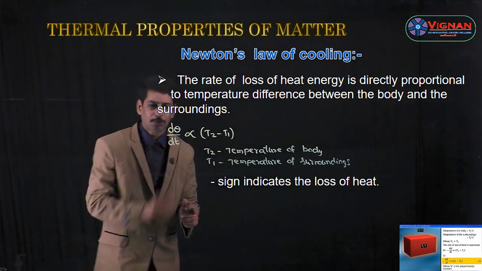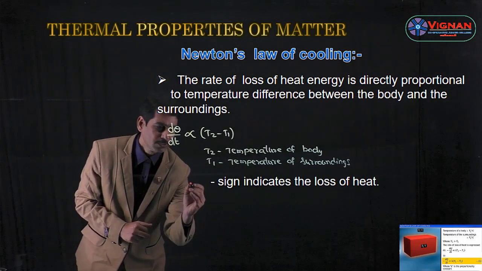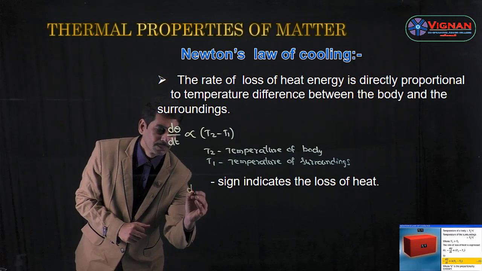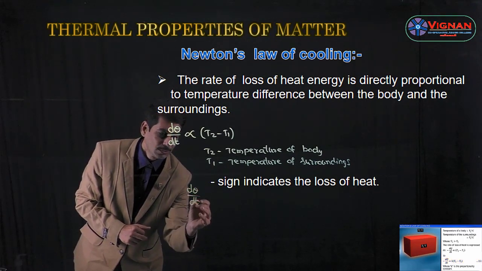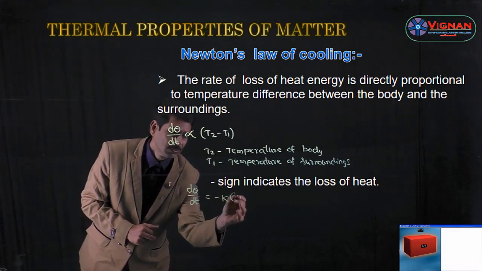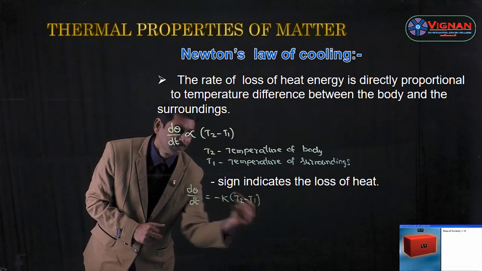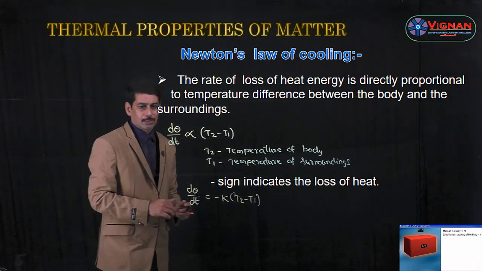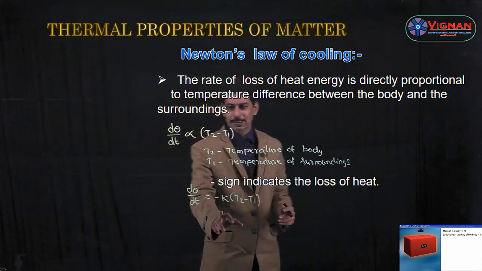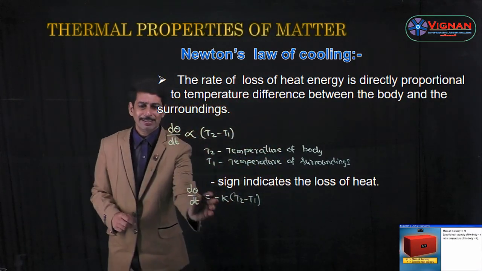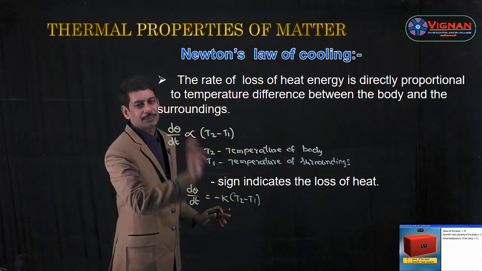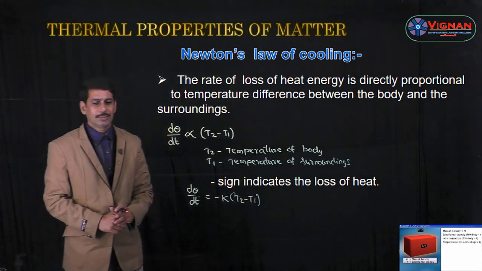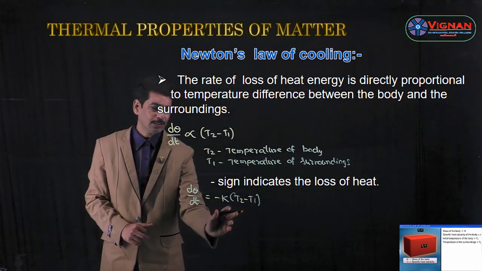And if you remove the proportionality, then this becomes d theta by dt is equal to minus k into T2 minus T1. Here the negative sign indicates there is a loss of heat energy.